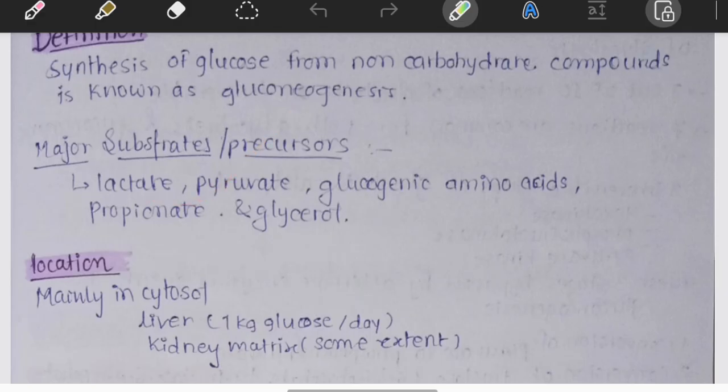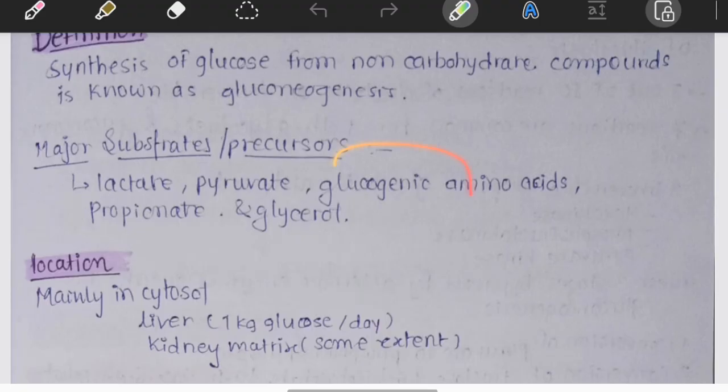Then we will see the pyruvate precursor. What happens if pyruvate isn't required for energy production? The liver simply diverts it towards glucose formation. Think of pyruvate as a traffic junction. It goes towards the TCA cycle, lactate, alanine, and gluconeogenesis. The body chooses whichever pathway is needed.